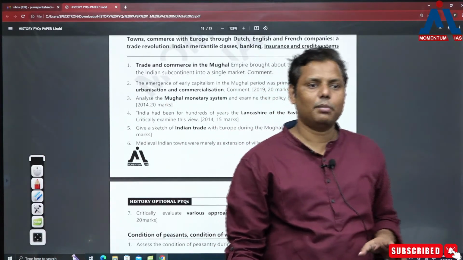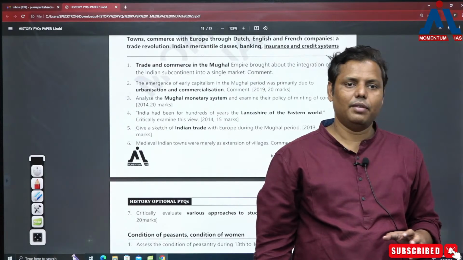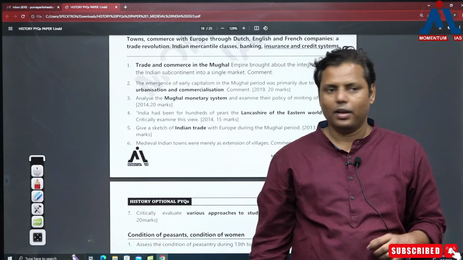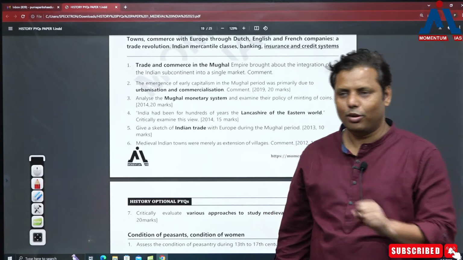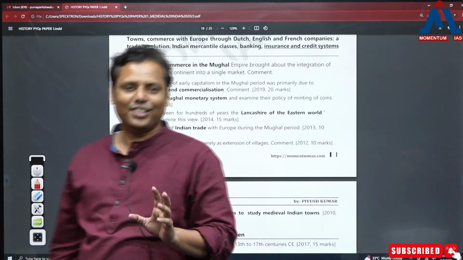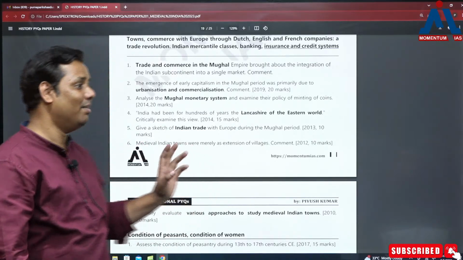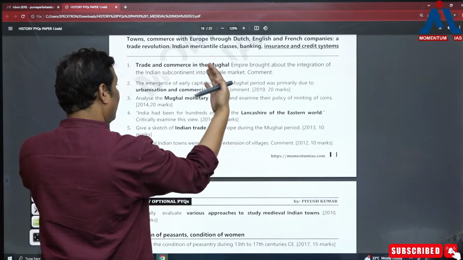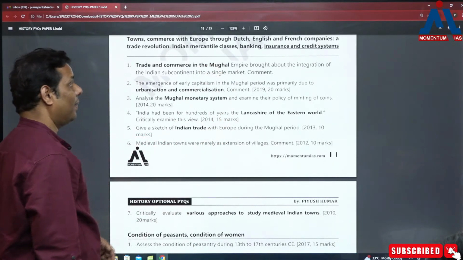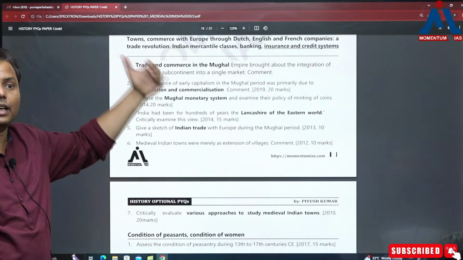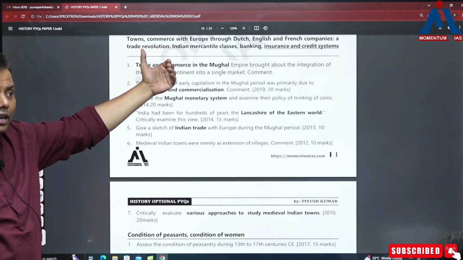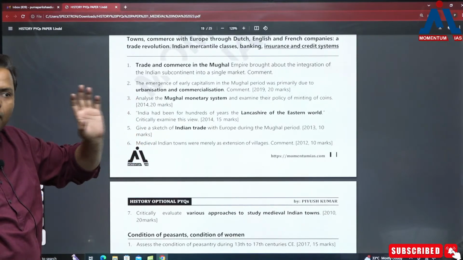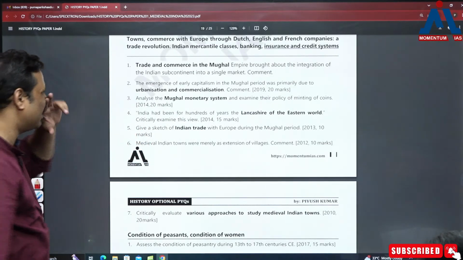So trade and commerce का मतलब ये मत पढ़ लेना कि India was having trade with Middle East countries, then Europe, and then Southeast Asian countries, क्या commodities है जिसका trade हो रहा है, ठीक है. So it's not about that. Trade मतलब they are trying to connect it with various other things. It's talking about the integration of India. The question is saying that this integration was not done by the Mughals politically. That integration is mainly done by the trading activities. So these are getting into the core dimensions of the topic.